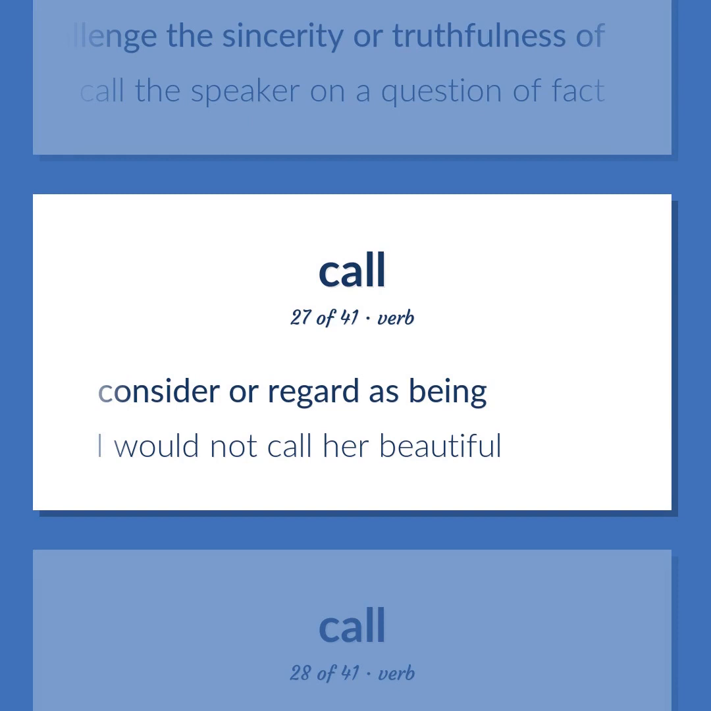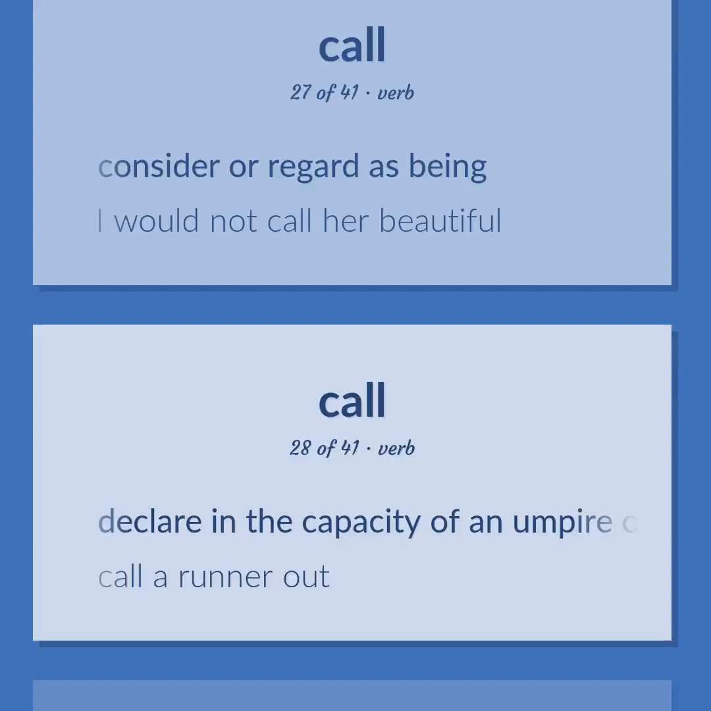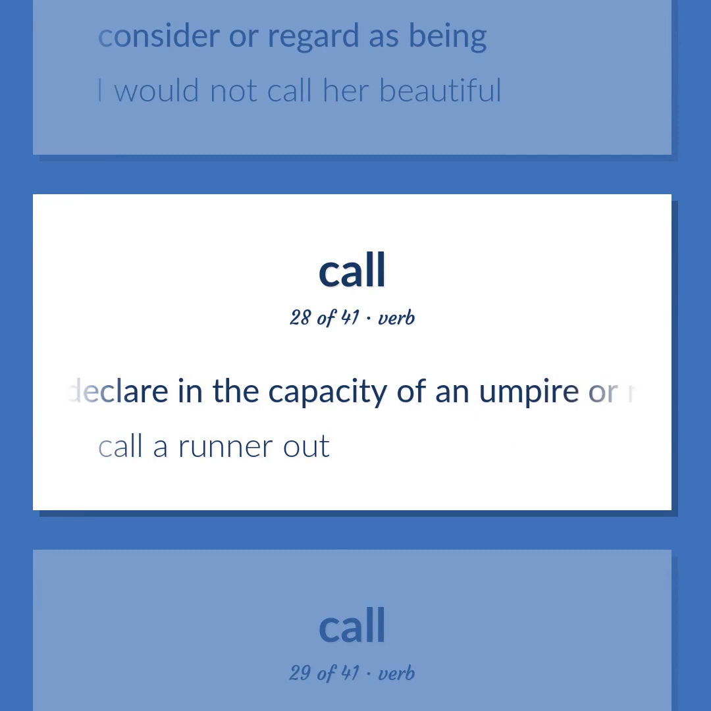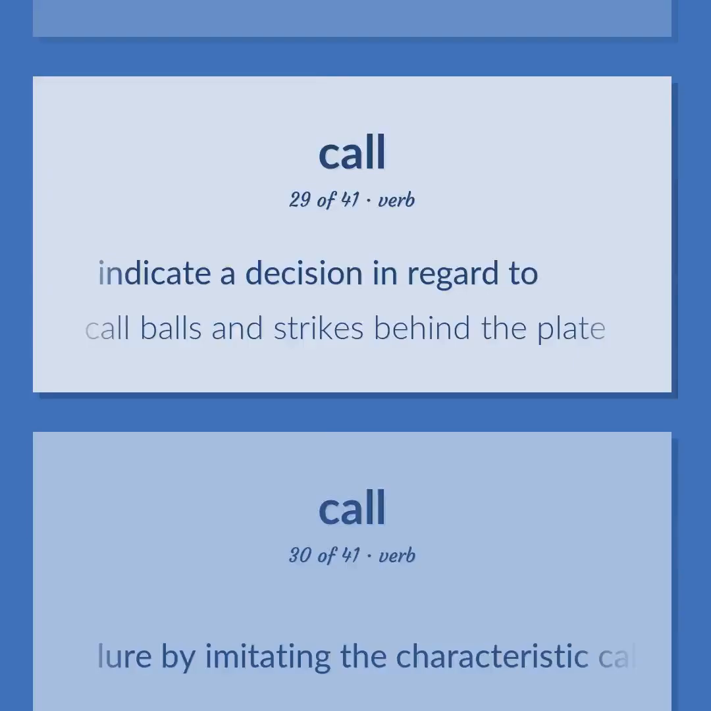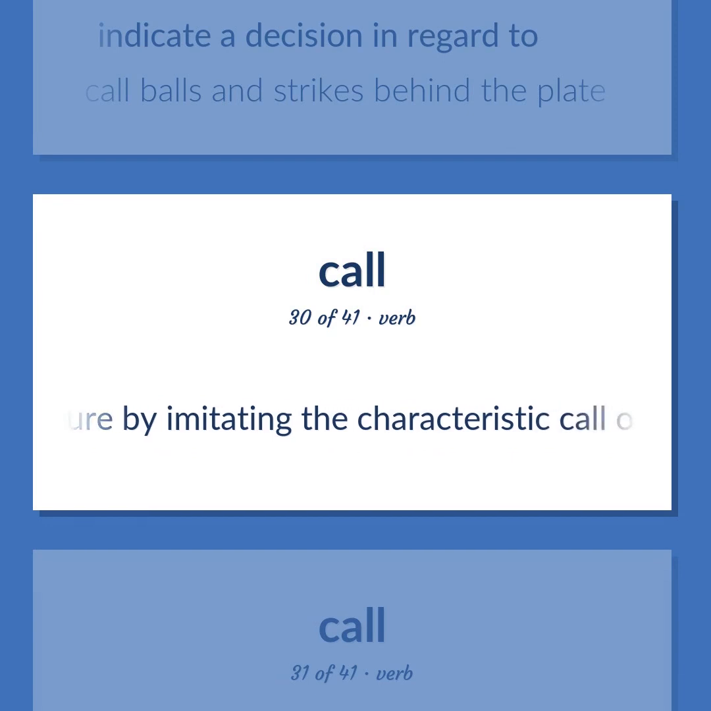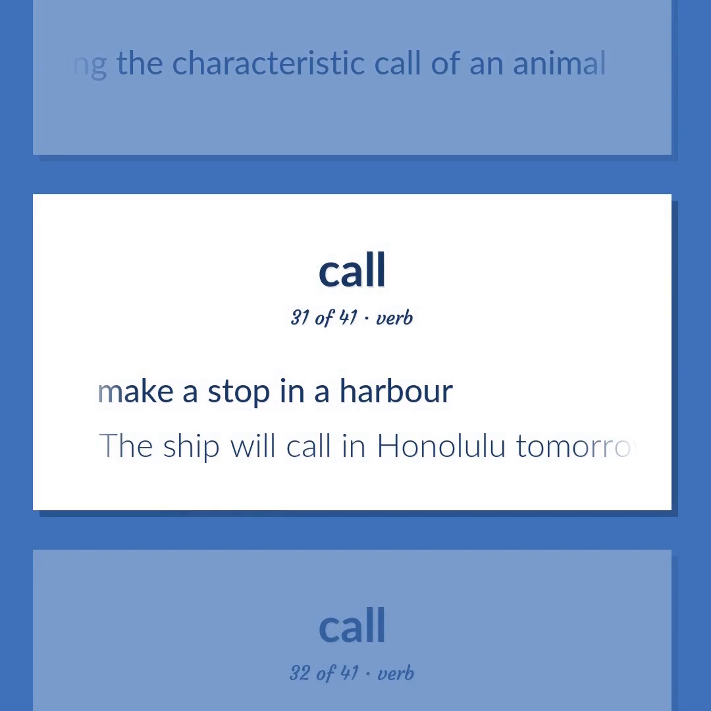Consider or regard as being. I would not call her beautiful. Declare in the capacity of an umpire or referee. Call a runner out. Indicate a decision in regard to. Call balls and strikes behind the plate. Lure by imitating the characteristic call of an animal. Make a stop in a harbor. The ship will call in Honolulu tomorrow.